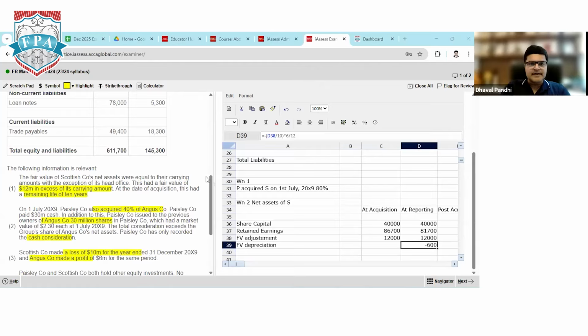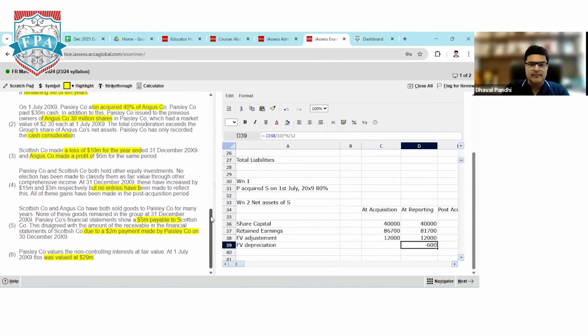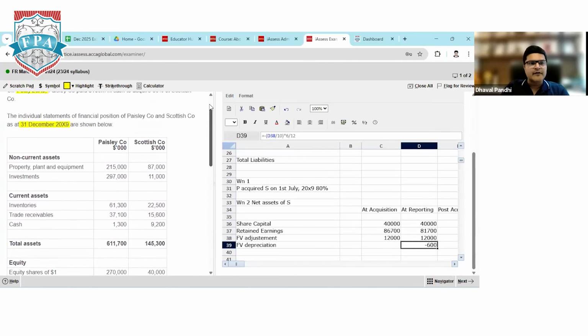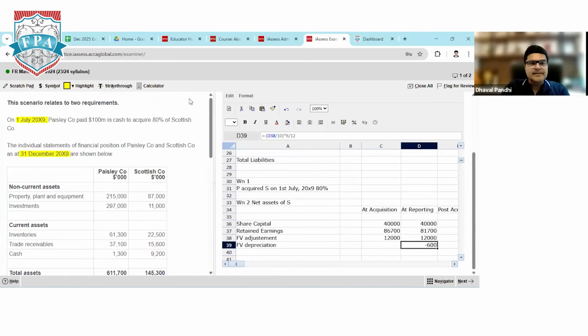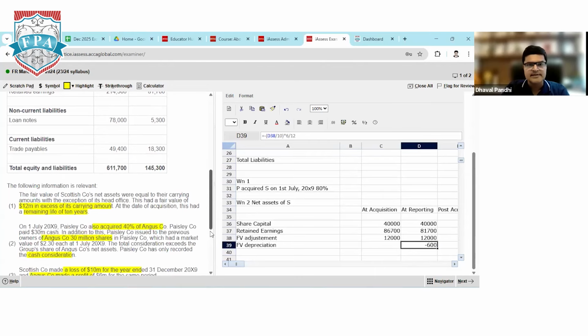Now we have a last adjustment, which is the fair value of shares as investment of the subsidiary company. So if I look at the statement of financial position, subsidiary company has investment of 11,000 and this 11,000 investment's fair value has increased by 3 millions.